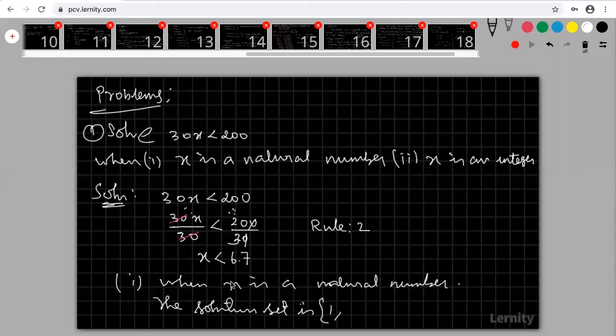X belongs to natural numbers. Put x is equal to 2. This is less than 6.7. Yes. 2 less than 6.7, 3 less than 6.7, 4 less than 6.7, 5 less than 6.7, 6 less than 6.7. So 7 is not possible. Therefore, only these values, these natural numbers, because my x is a natural number, satisfy this inequality. These values make this inequality a true statement. So therefore, these are called my solution set.